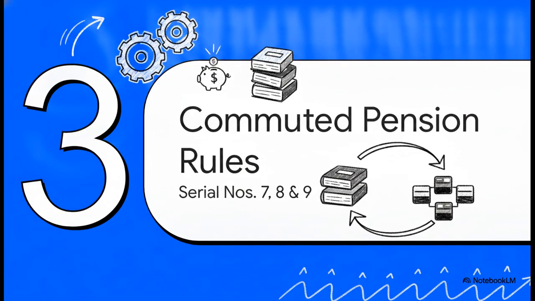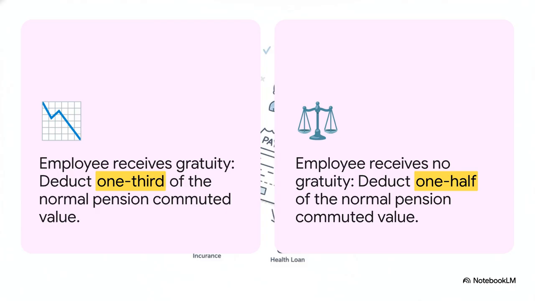Next up, Section 3, Commuted Pension Rules. Once again, government employees, defense, and specified funds get a full 100% deduction, but for private sector employees under Serial 8, watch out for this classic CA exam trap. The deduction here depends entirely on whether the employee also received a gratuity. If they did get a gratuity, their commuted pension deduction drops down to just 1/3 of the normal pension. But if they walked away without gratuity, the deduction is a bit more generous at 1/2. The tax law is basically just balancing out the overall retirement package here.